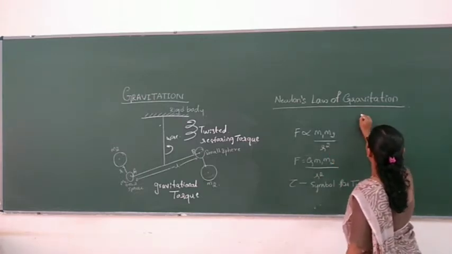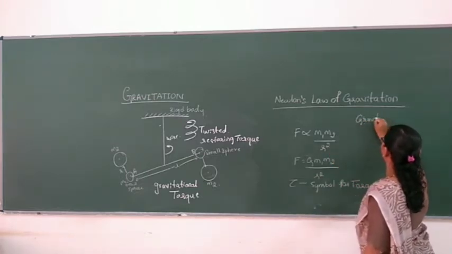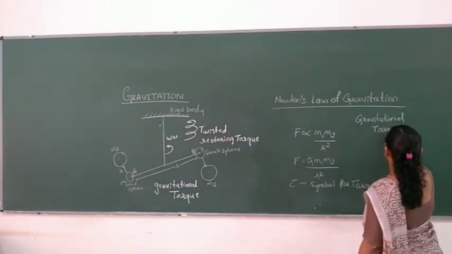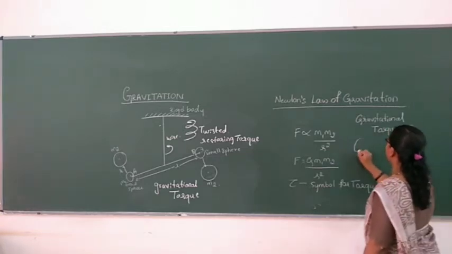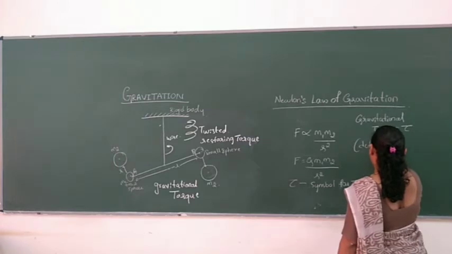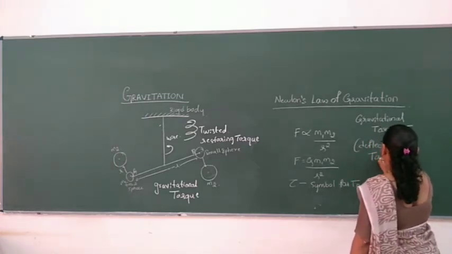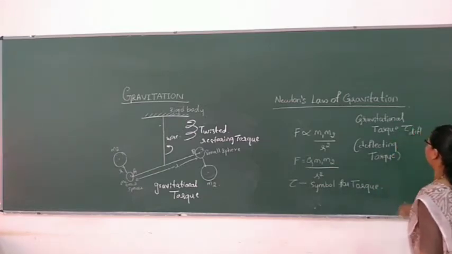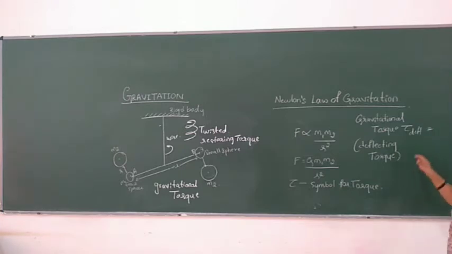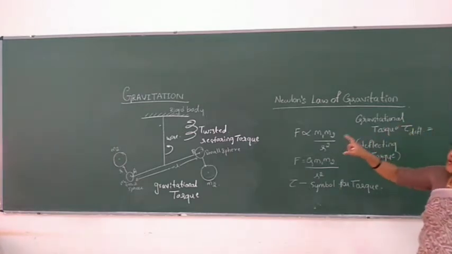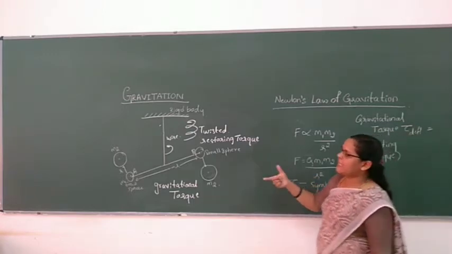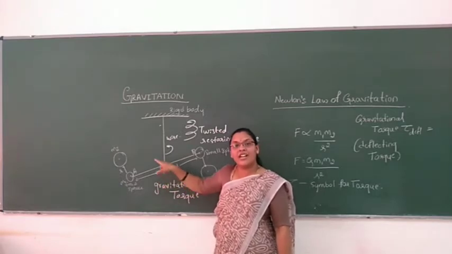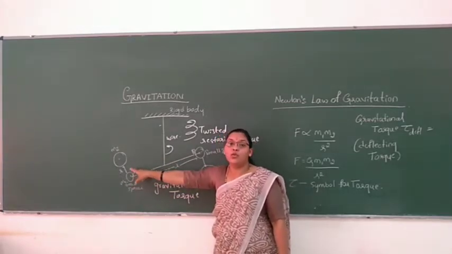So gravitational torque is also called a deflecting torque. That is equal to the product of gravitational force and length of the bar, because gravitational torque is developed in the bar just because of the gravitational force acting between the two bodies here.